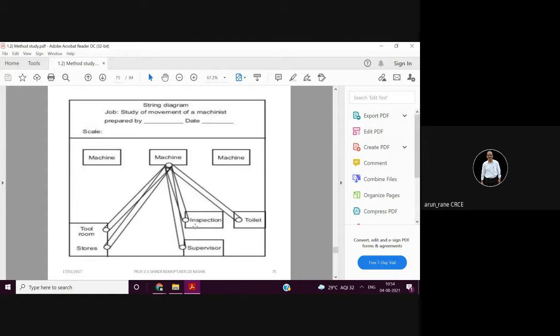If it is small, he goes to the inspection department, gets it inspected, comes to the machine, then takes the corrective action depending upon the inspection report, and then starts. Sometimes he has to go to the supervisor for instruction or for a doubt, sometimes to the stores for material, sometimes to the tool room for grinding the tools or for collecting the jigs and fixtures. So like this. And then the industrial engineer takes the decision.